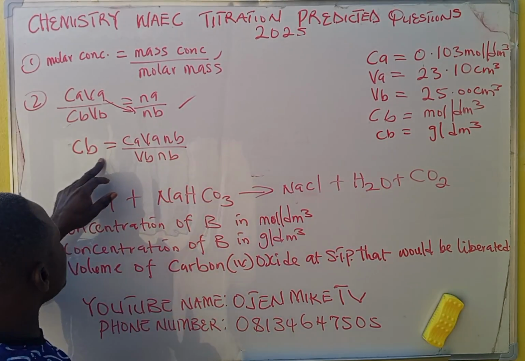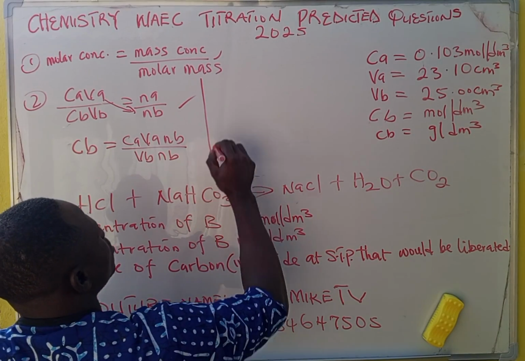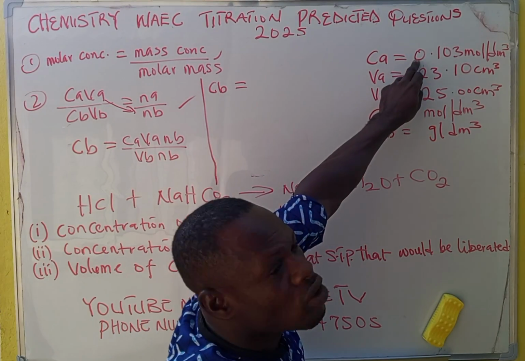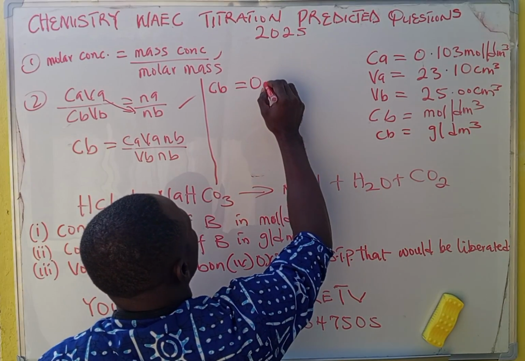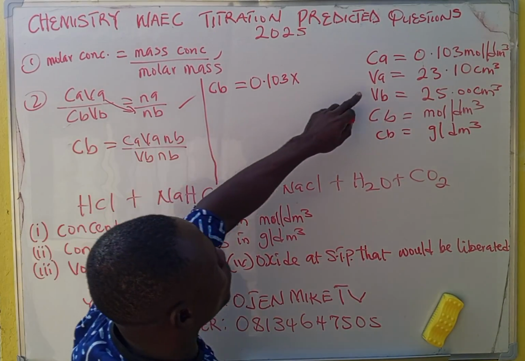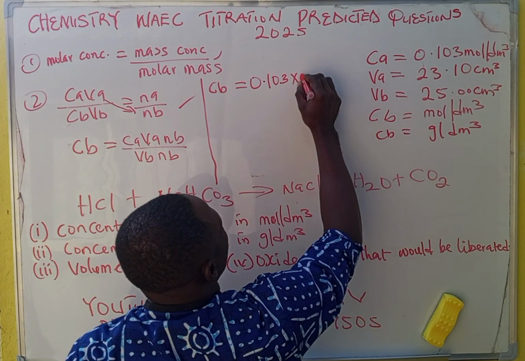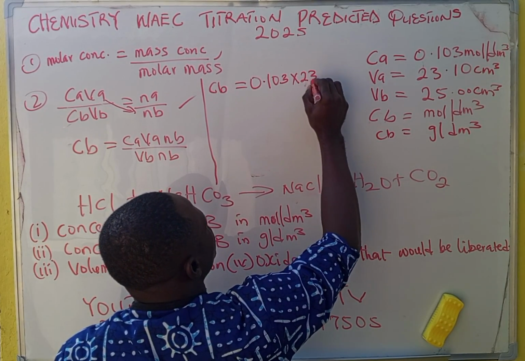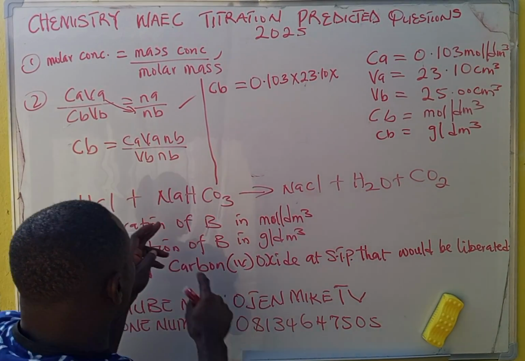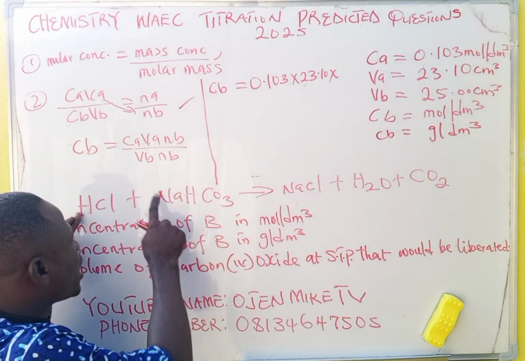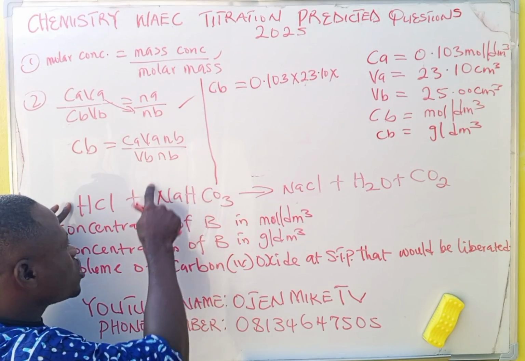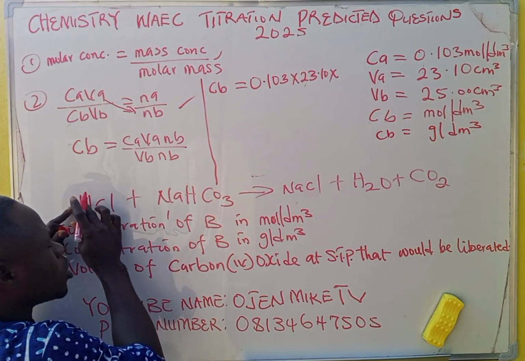Now we proceed. Cb is equal to, what is your CA? CA is given as well. Look at your CA here, 0.103, multiplied by, what is your VA? Volume of acid. VA is 23.10, times, what is your mole ratio? This is acid, this is base. What is in front of this base? What is in front of this acid? Nothing is in front. So the mole ratio of acid here is 1.